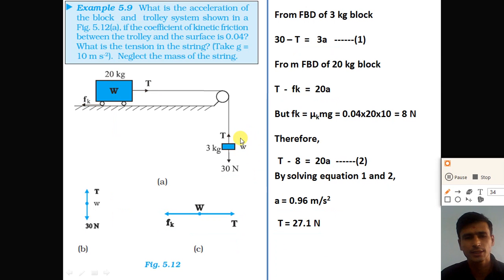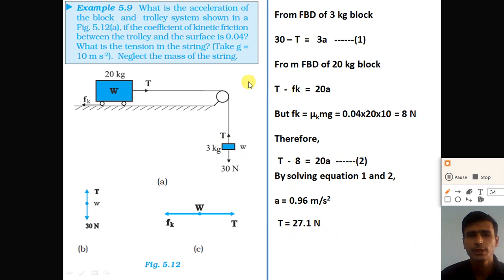So dear student, understand this example. From the free body diagrams of both the 3 kg block and the 20 kg trolley, we get two equations, and by solving these two equations we get the acceleration produced in the system of the block and the trolley and the tension force produced in the string.